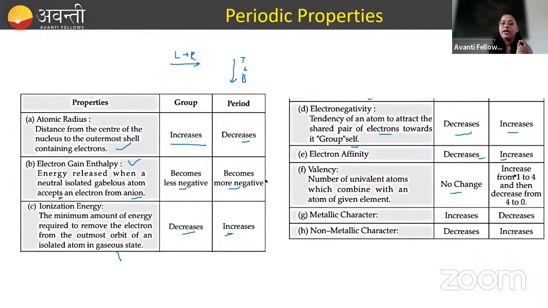Valency: no change along the group, and along the period it increases from 1 to 4 and then decreases from 4 to 0. Metallic character decreases from left to right in a period. Non-metallic character increases.